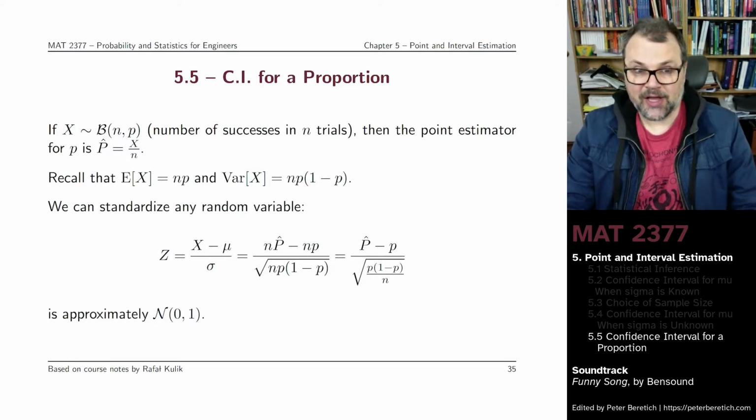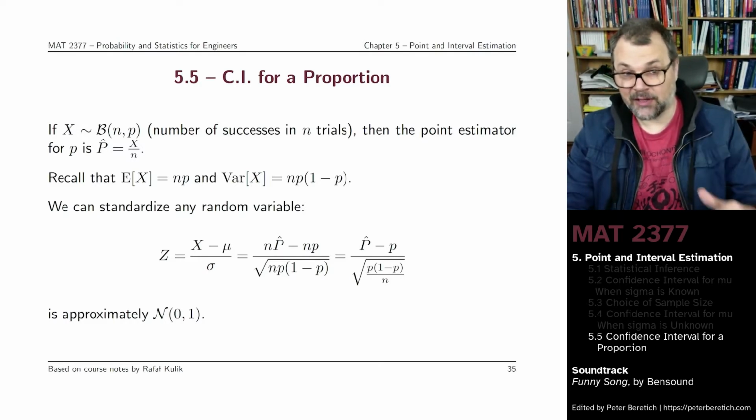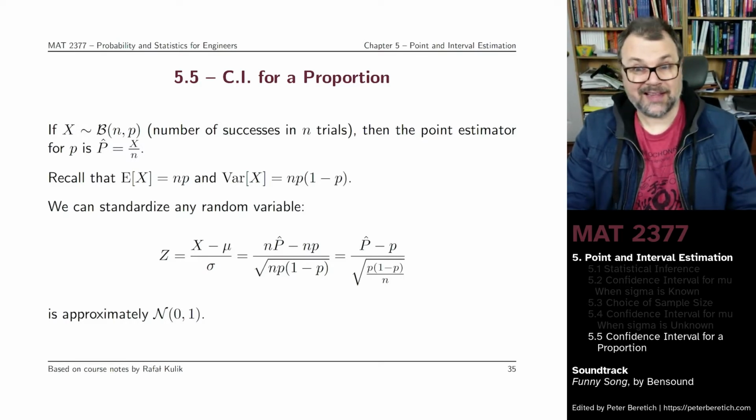The point estimator for the proportion is simply the number of successes divided by the number of trials. And that's a mean, if you think about it. Now we know what the expectation and the variance of that random variable are. It would be np and n times p times 1 minus p respectively.